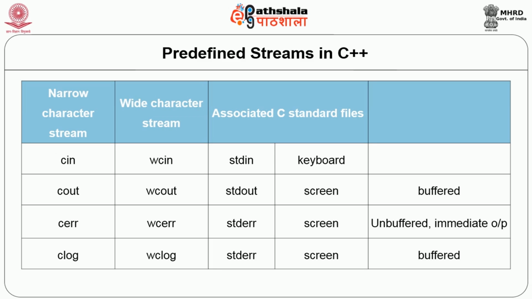Now cout and clog provide buffered output. That means whatever goes into the buffer, into the stream, is not displayed on the screen at the same time, whereas cerr uses unbuffered output. So immediately the error is displayed on the screen.